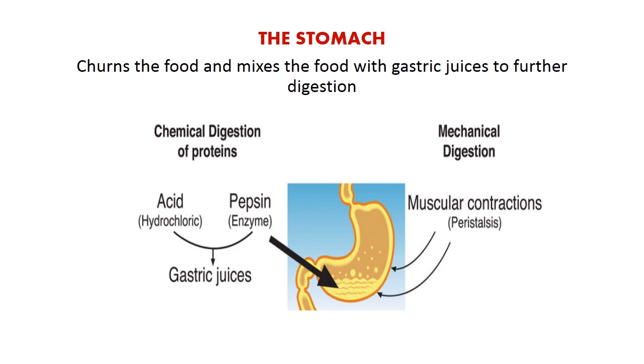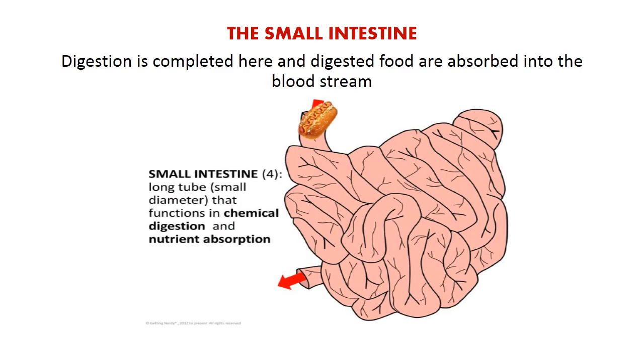Now the hydrochloric acid helps to kill the bacteria that may be present in the food, while the enzyme pepsin helps in the breakdown of protein into peptides. So you see, in the stomach, protein digestion starts, and the mechanical digestion and chemical digestion of protein starts in the stomach. Now I'm going to move on to the small intestine.